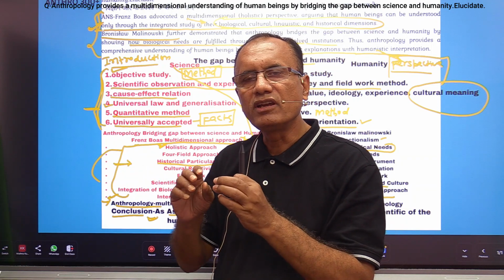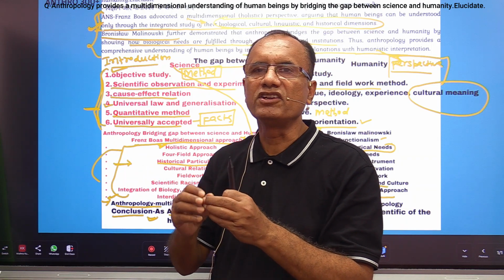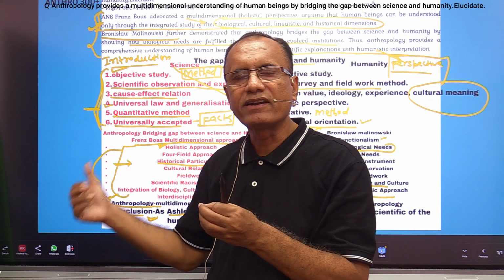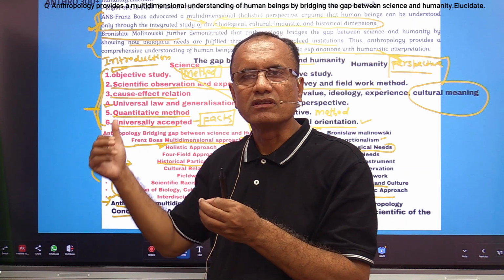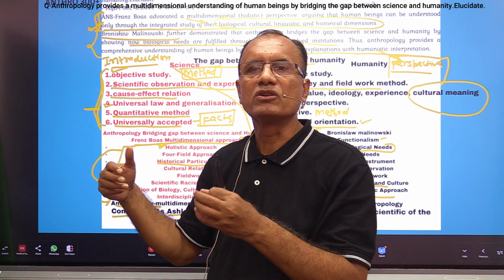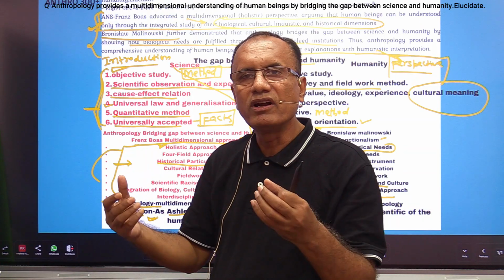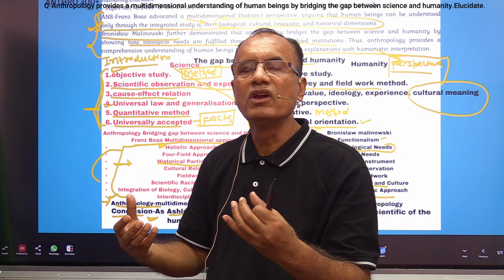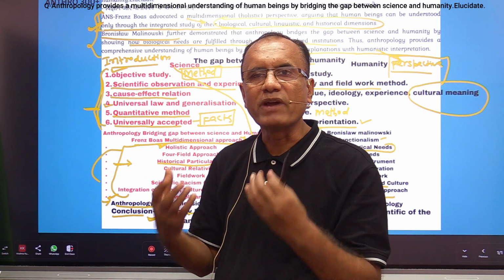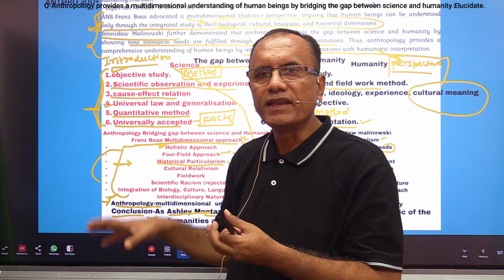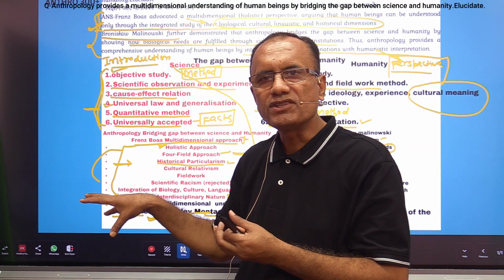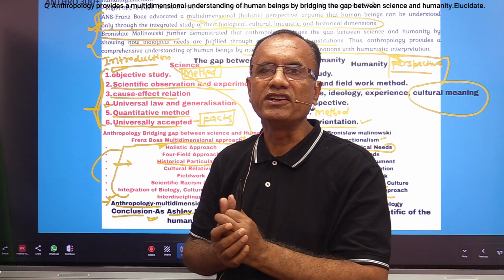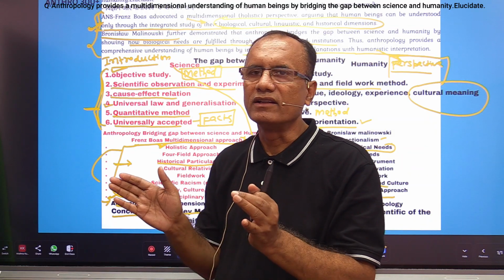And third, if we have a theoretical perspective related to our question, we need to mention it, because that question is related to the nature of anthropology. If we want to write about a question related to the nature of anthropology, we need to write some theoretical perspective related to that question. And then you need to write how anthropology gives us a multidimensional understanding of human beings, and lastly, the conclusion.